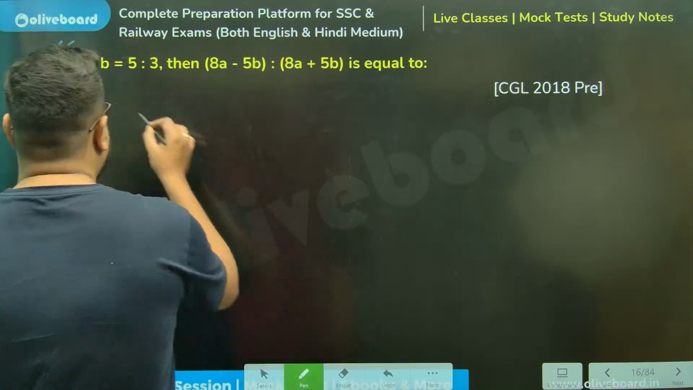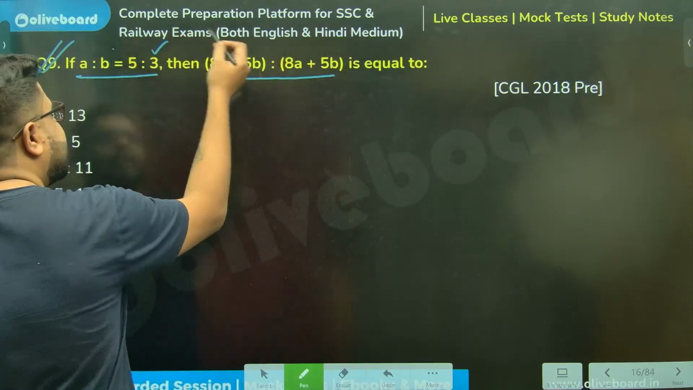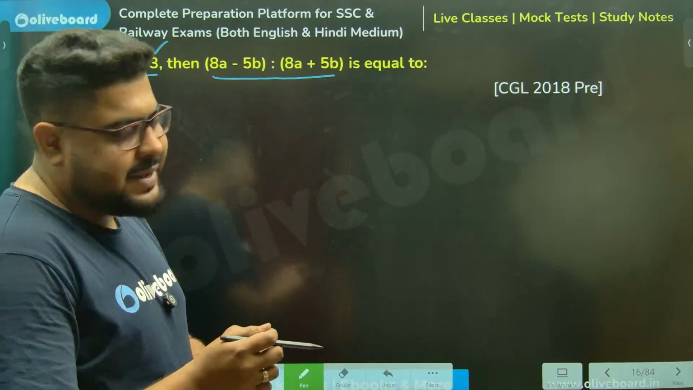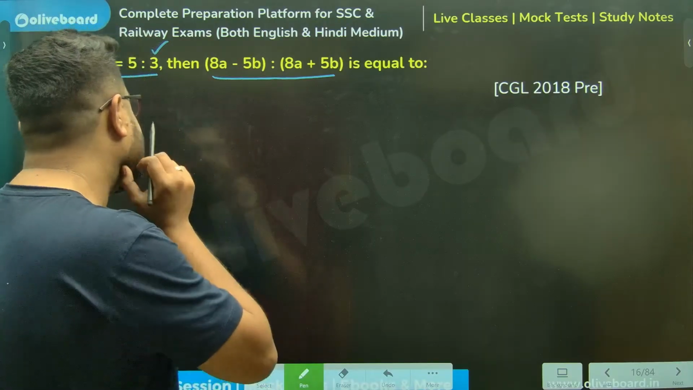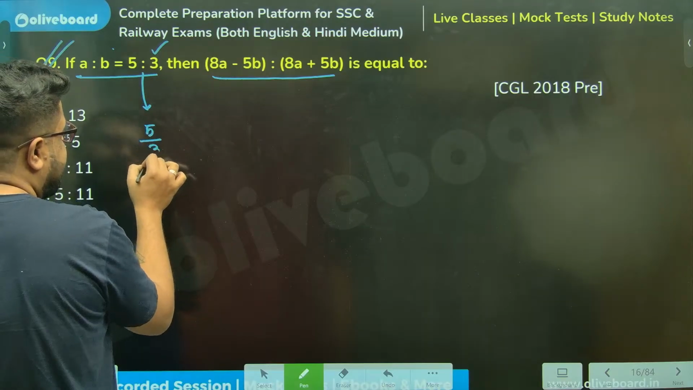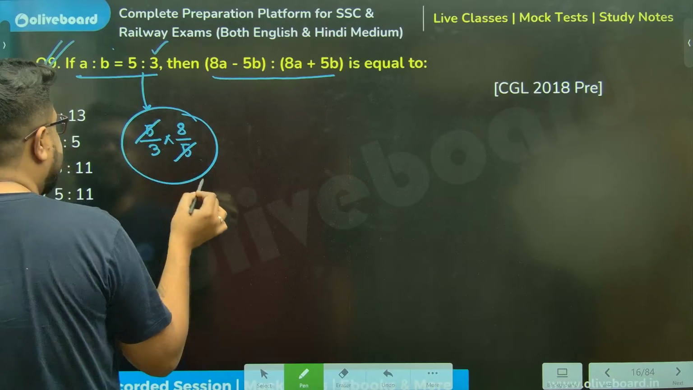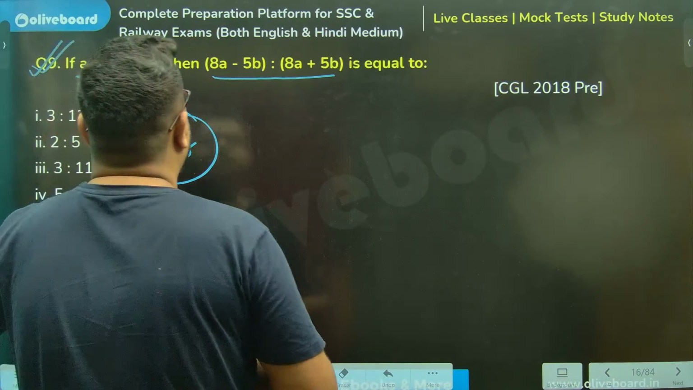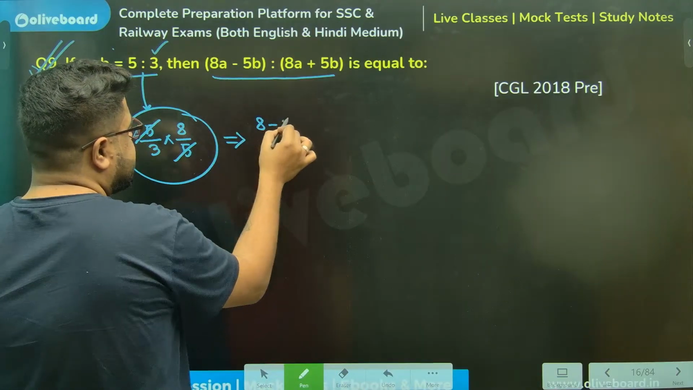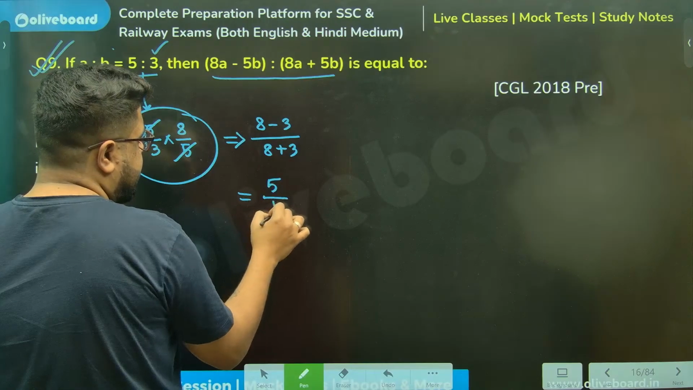Sir, A is to B is given like this, and they are asking this. Sir, again, ratio given, ratio asking. Put the values. Achha, let me show you a better way. Sir, if you know the better way, you will say 5 by 3 into 8 by 5. That is 8 by 3. Then, sir, 8 minus 3 by 8 plus 3. That's the answer. 5 by 11.